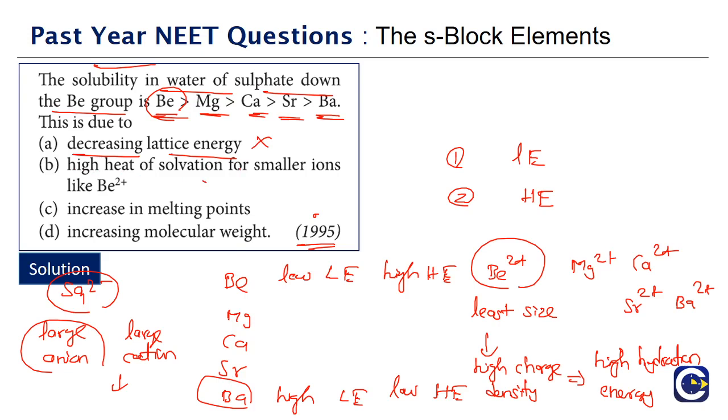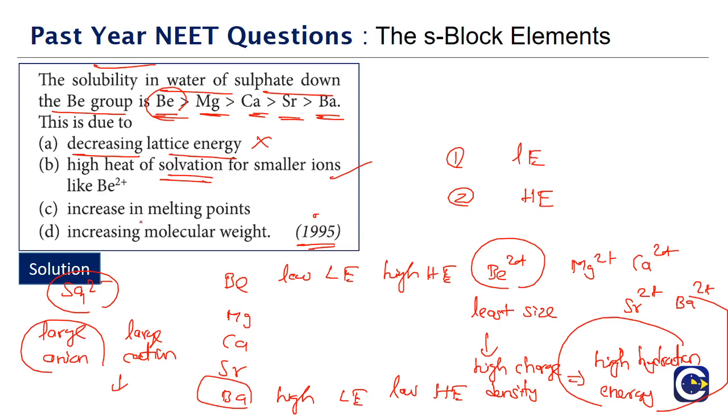Beryllium 2+ has a small size, because of which it has high charge density, so it has high hydration energy. Hydration energy can also be called solvation energy; hydration we use particularly for water, but in general we call it solvation. So beryllium 2+, because of its small size, has high heat of hydration or high heat of solvation. So this is the correct answer.